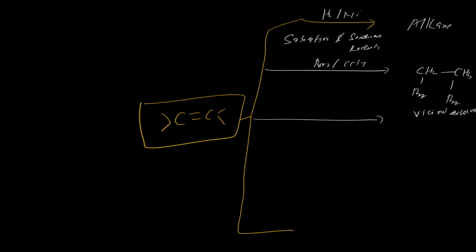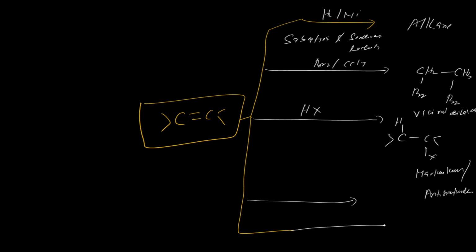Again, halogen acid HX. So you know how it will form. So it will form just like this. One will get attached halogen, one is hydrogen, and here we use Markovnikov or anti-Markovnikov, Markovnikov as well as anti-Markovnikov in presence of peroxide. So you should keep in mind when the reaction is going to take place, either in presence of peroxide or in absence of peroxide.